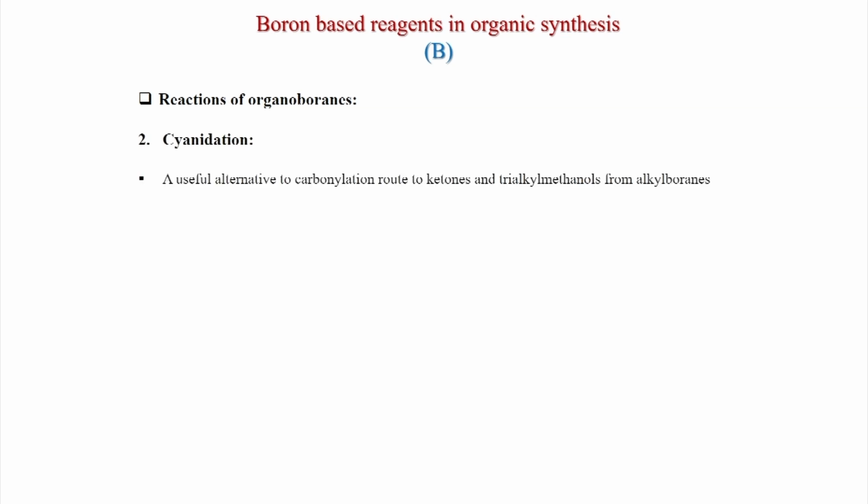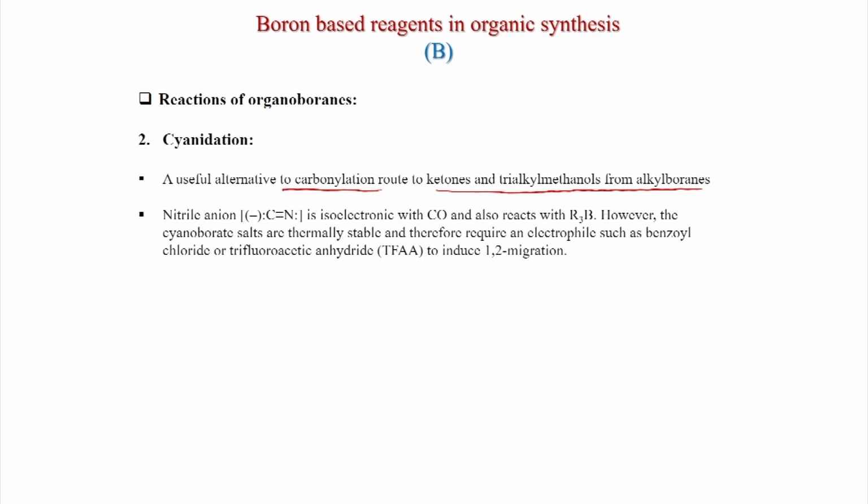Now, we will discuss cyanidation, a useful alternative to the carbonylative route to ketones and trialkyl methanols from alkyl boranes. Nitrile anion, that is the CN minus, is isoelectronic with carbon monoxide and also reacts with R3B. However, the cyanoborate salts are thermally stable and therefore require an electrophile such as benzoyl chloride or trifluoroacetic anhydride to induce 1,2 migration.